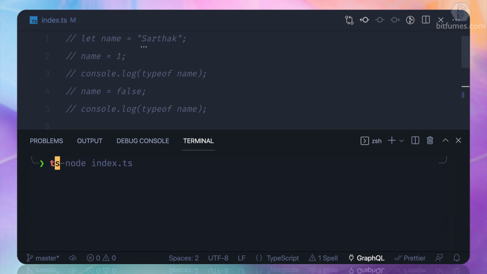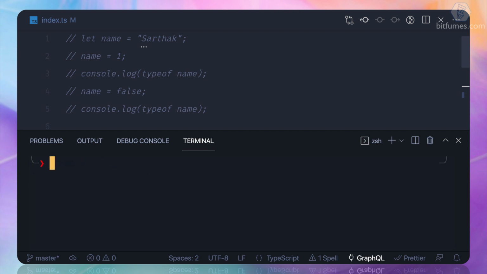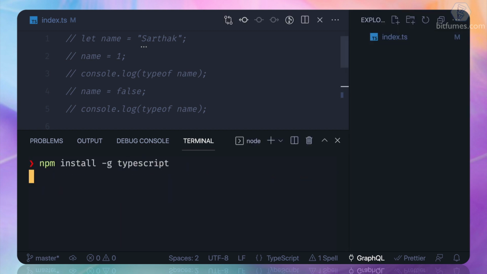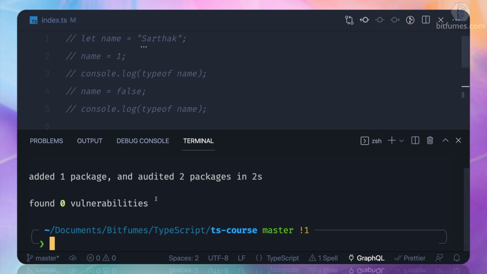First, I'm going to write TypeScript and see there is no command called TypeScript. So how can we install TypeScript? Once again, NPM is going to help us. We just need to say npm install, and this time instead of ts-node, I want typescript. Since it's globally installed, it will be available everywhere. And yes, TypeScript is here.